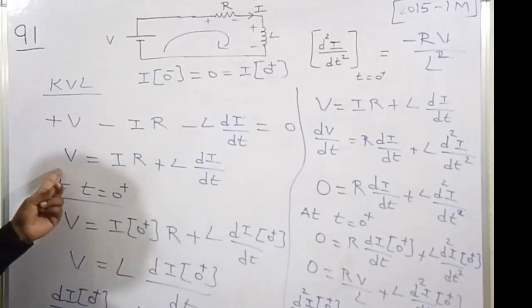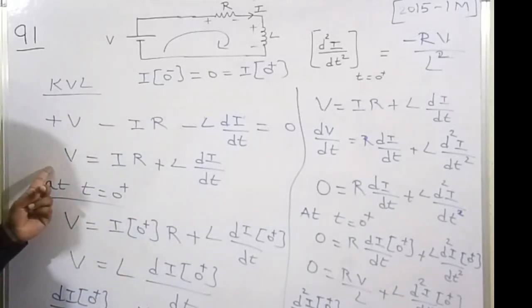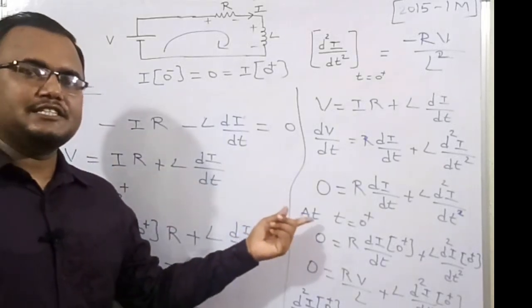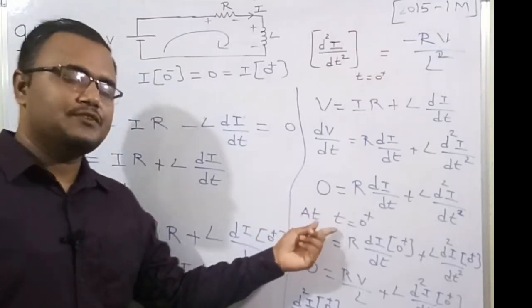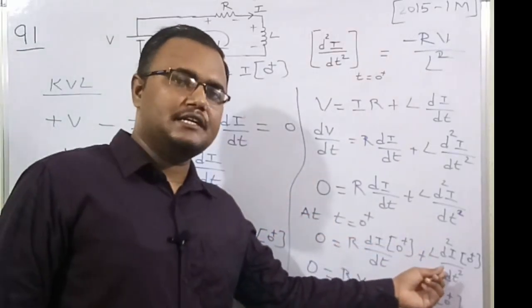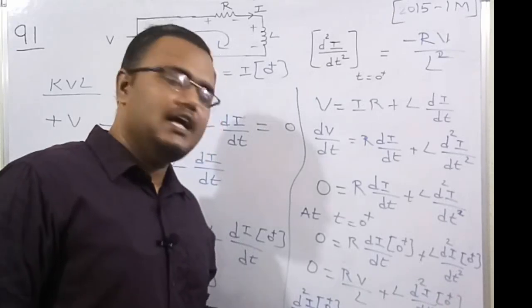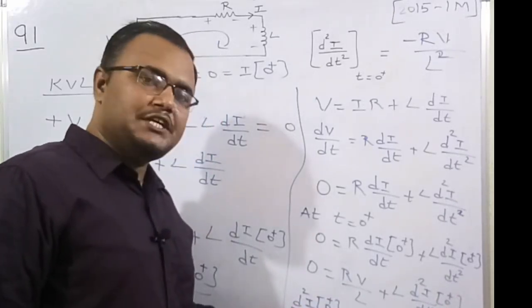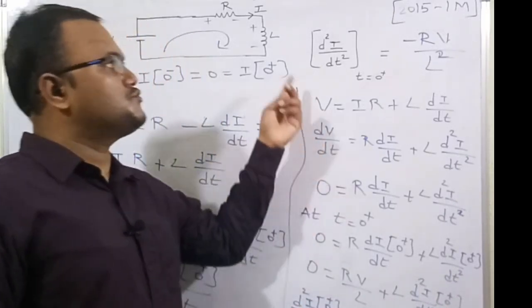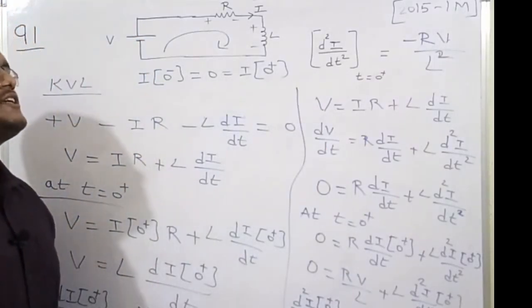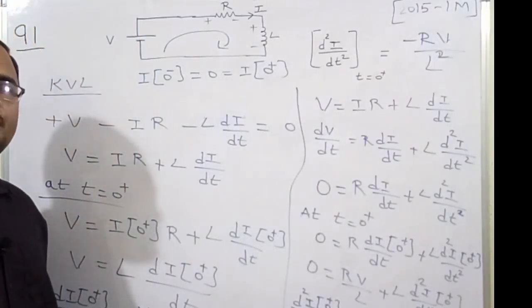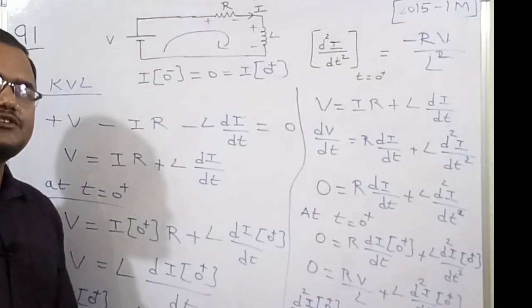Therefore we differentiate the equation again. After substituting at t is equal to 0 plus, there is only one unknown parameter. By solving it, d square I by dt square at t is equal to 0 plus is equal to minus RV by L square, which is the required solution of this numerical.